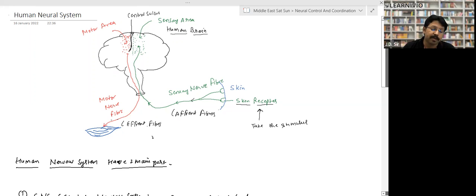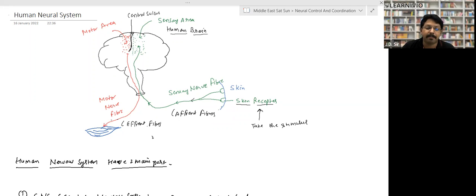For example, we have touched a hot object. What will happen? The receptors present in our finger receive the heat and the information. Now the information will be taken from our hand to the brain with the help of sensory nerve fibers. In the brain, there is a particular area, the sensory area, that will receive the sensation of heating. After receiving it, the motor area will decide that if the hand is not pulled away, the hand may get damaged and the person will feel pain.